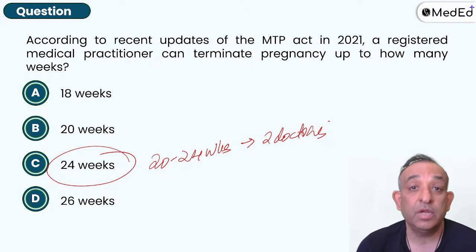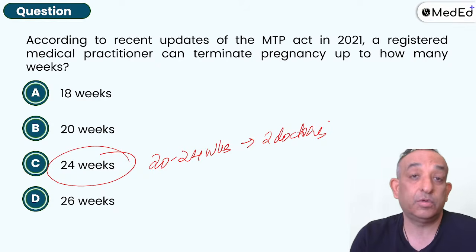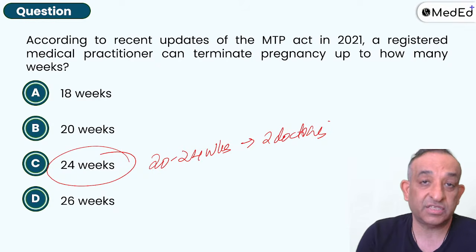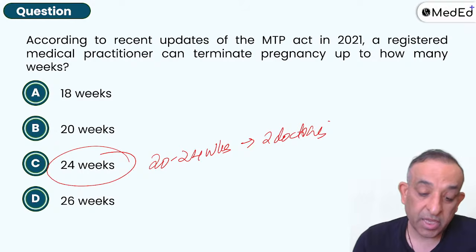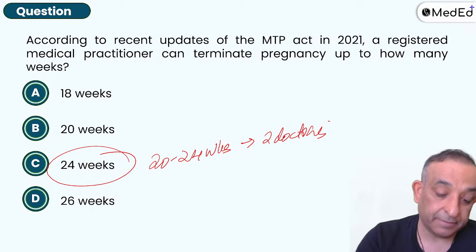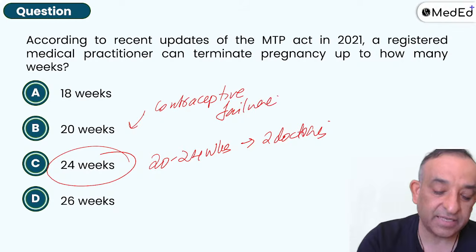So that will make sure that the patient will have a better termination and with good results, and there'll be lesser complications. So two doctors, two brains are better than one when there is a big baby to get an abortion done. Right. So if there is a contraceptive failure, only till 20 weeks. Yes, I'm not very happy writing this.